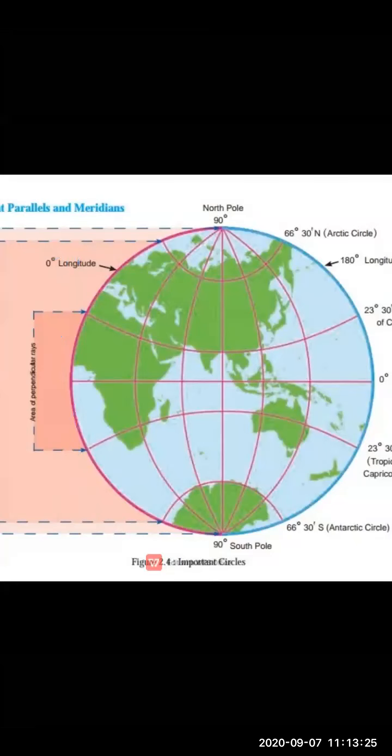Now why is it cold? Because in this region the sun rays are falling extremely slanting; they are not received in a perpendicular direction. They receive very little solar heat in this region, and that is why the temperature goes on decreasing from the equator towards the north pole and the south pole.